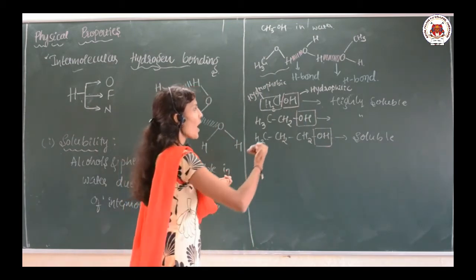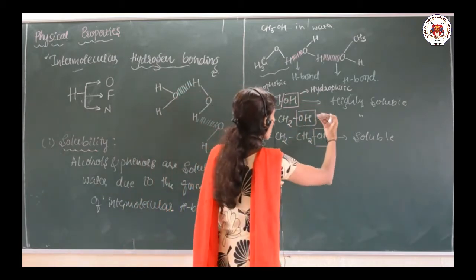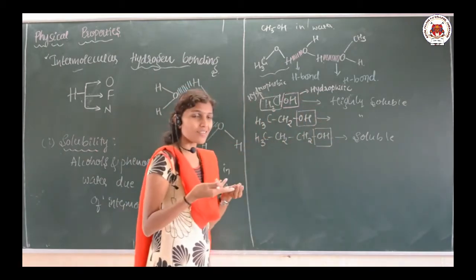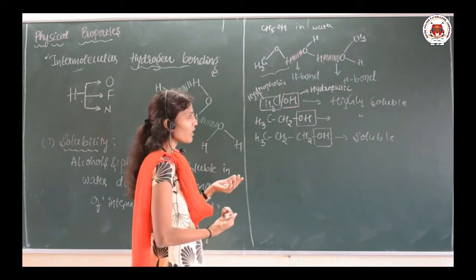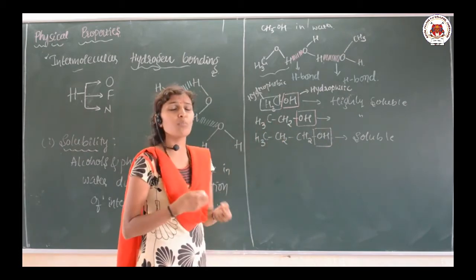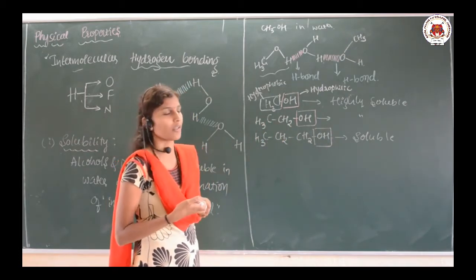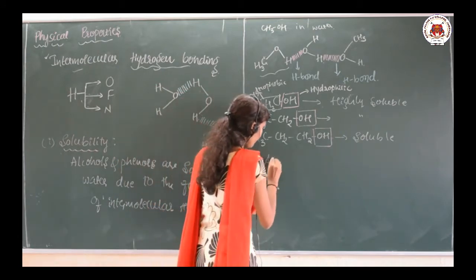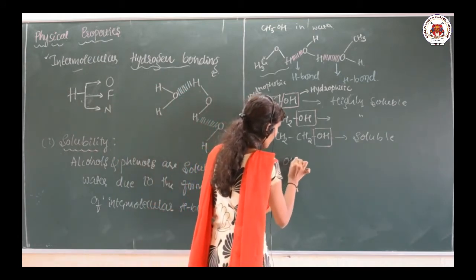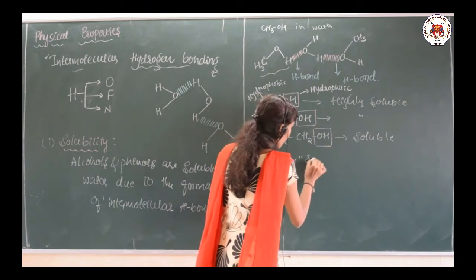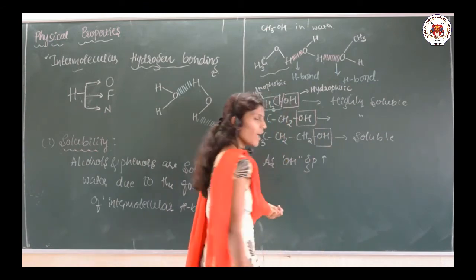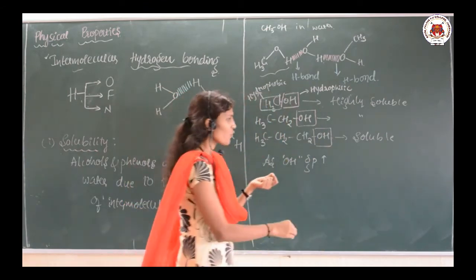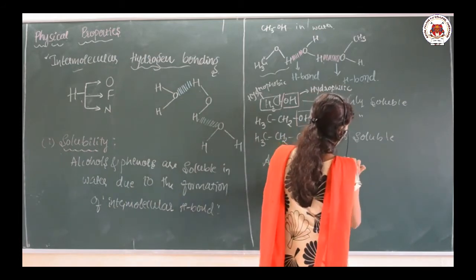See here, as the number of the OH groups increases, the alcohol becomes more soluble in the water. So, as OH groups increase, solubility also increases.